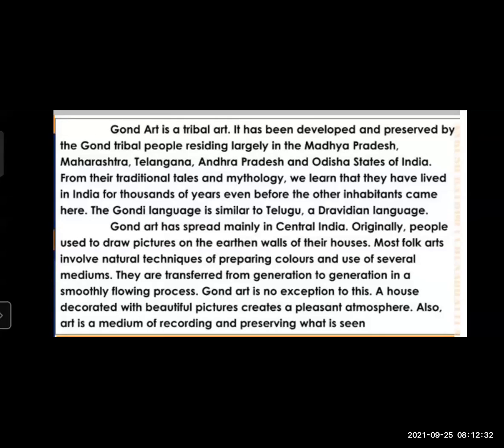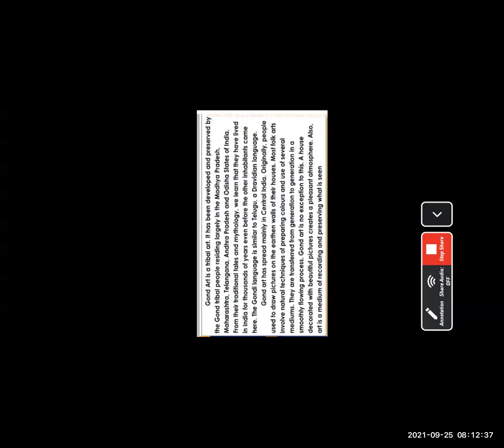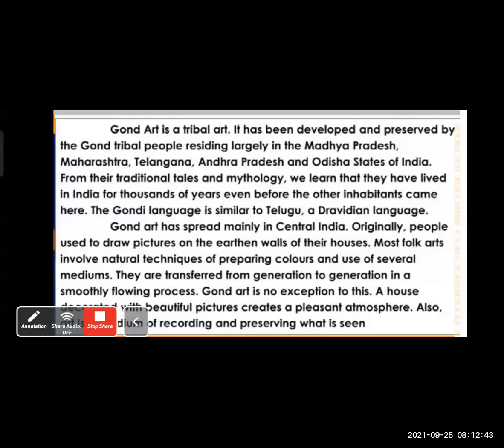ancient time, and nowadays also, the Gond people make their art with the help of natural techniques. What are the natural techniques we have to see here? Preparing colors and using several mediums. They make the colors from things which are easily found in nature, like food, flowers, everything that can easily be found. These techniques of preparing colors and use of several mediums are transferred from generation to generation in a smoothly flowing process.